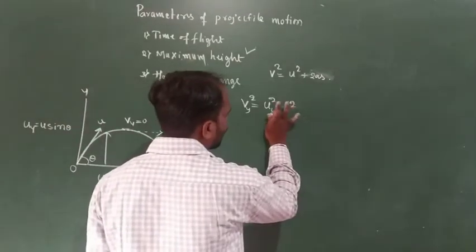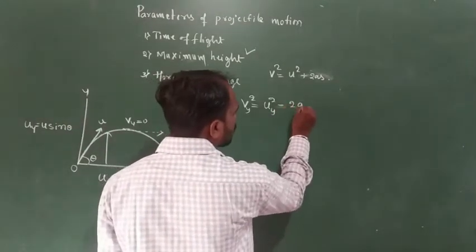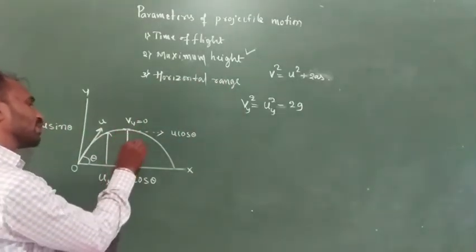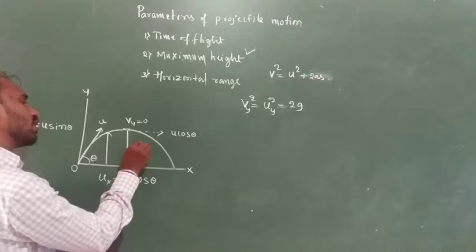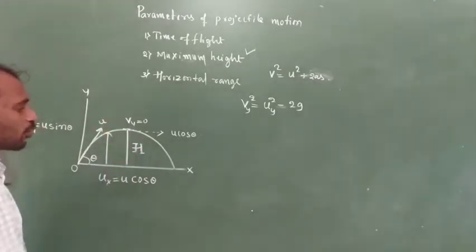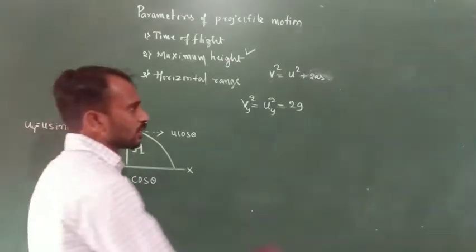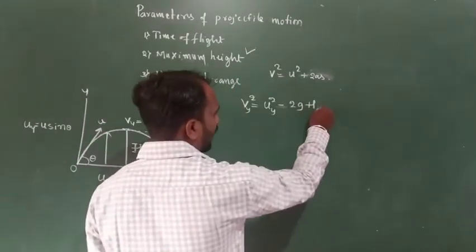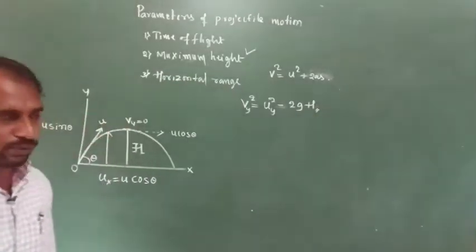So here we consider minus g, and s means displacement, the maximum displacement of a particle along the vertical component. So we consider h. So the displacement is h. Here we want to calculate the maximum height h value.